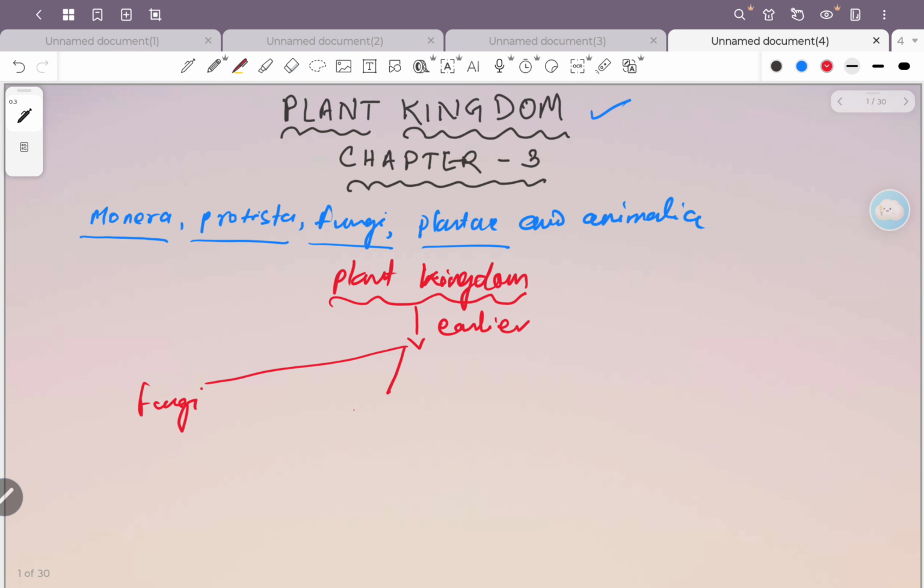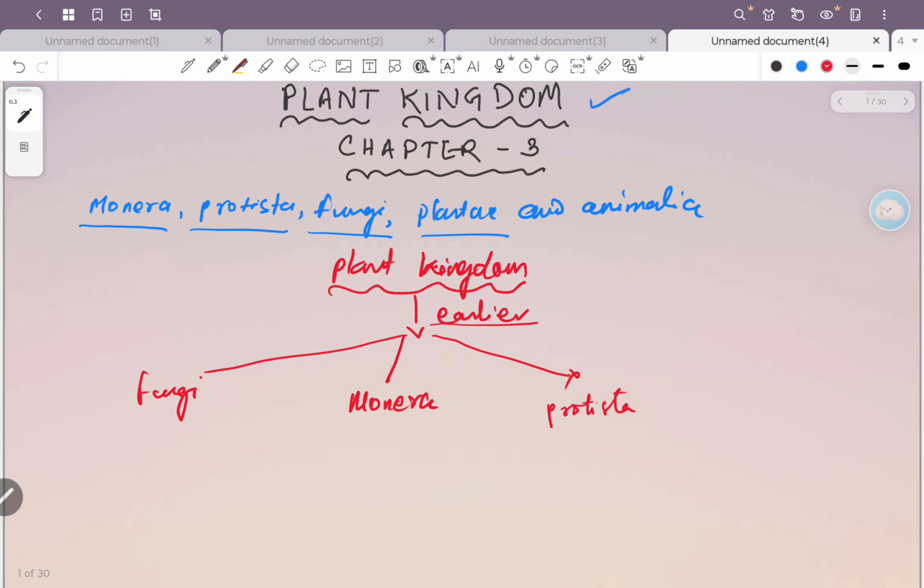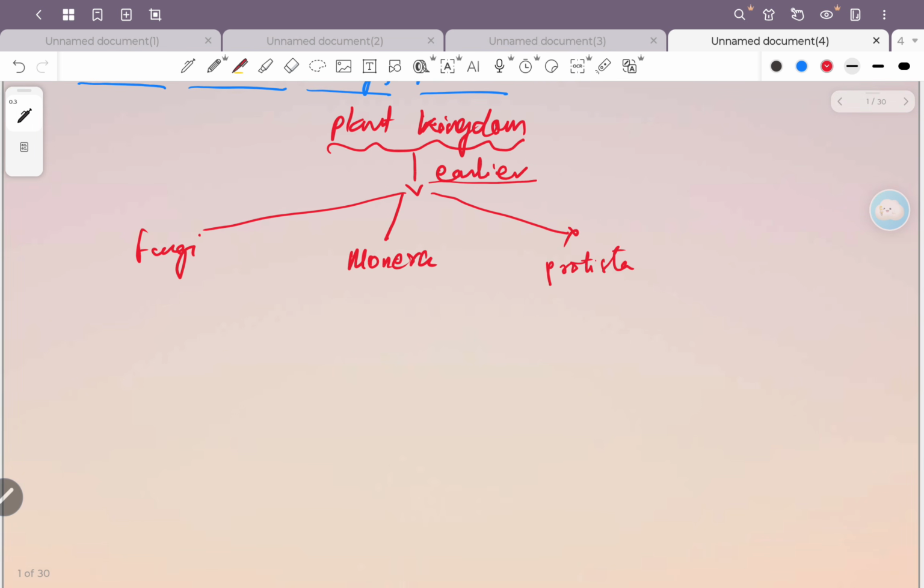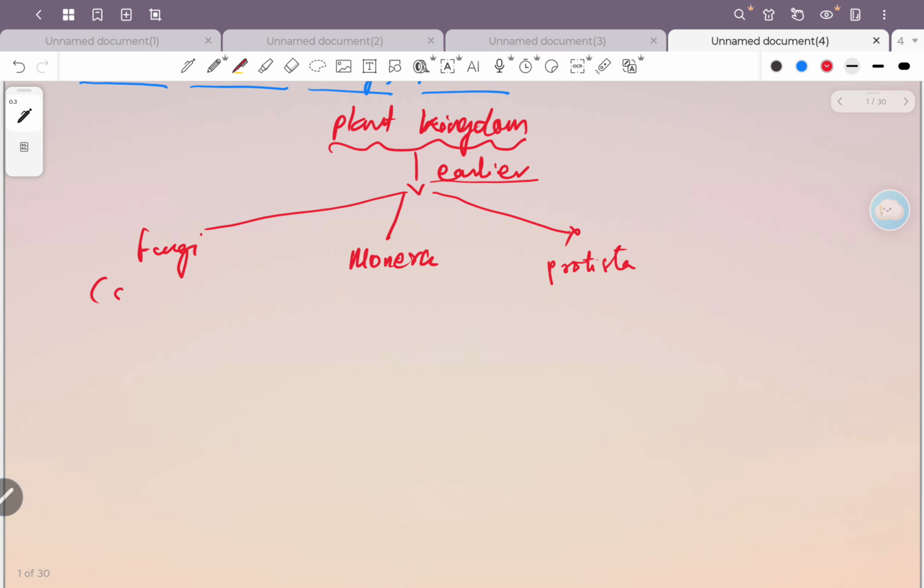It also included the Monera and also the Protista along with the plants. This is the earlier classification. But what happened? You know that the fungi are saprophytes, so they cannot come under the plant kingdom.